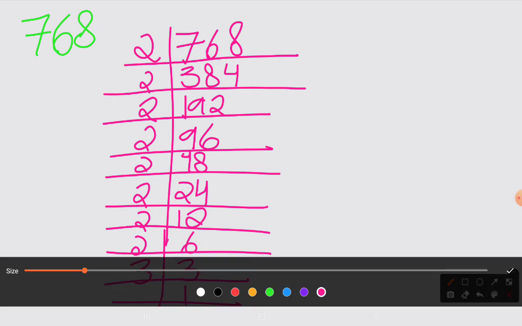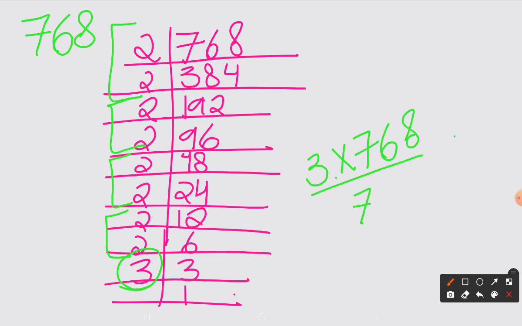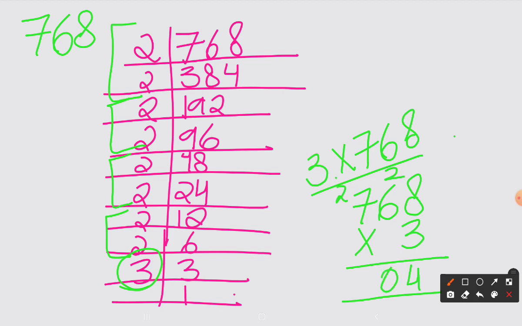Now let's make the pairs. So we have a pair of 2, again 2, again 2, again 2, but we don't have a pair of 3. That means the smallest whole number by which we should multiply 768 in order to get a perfect square number is 3. So let's do it. 768 should be multiplied by 3. So 768 into 3. The number I get is 2304.